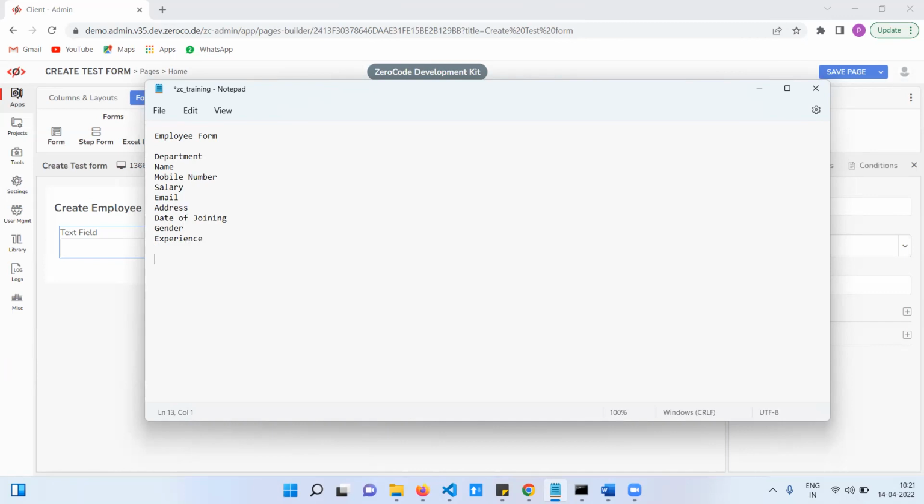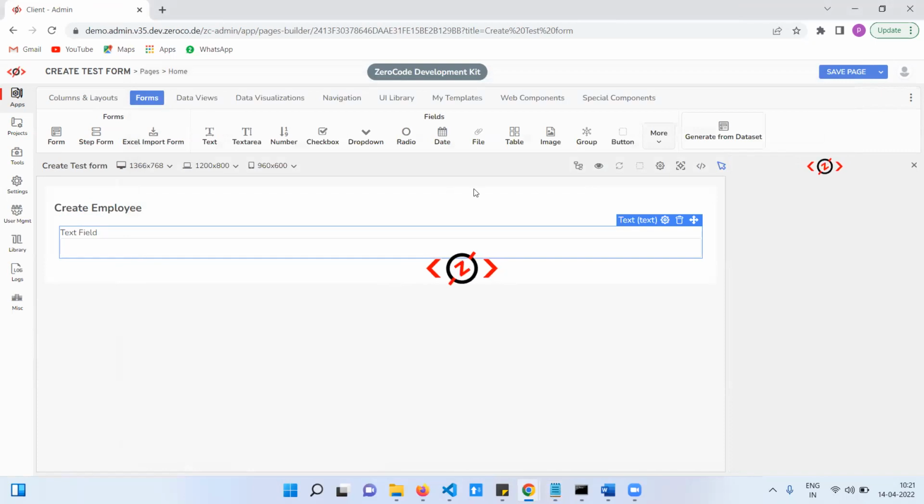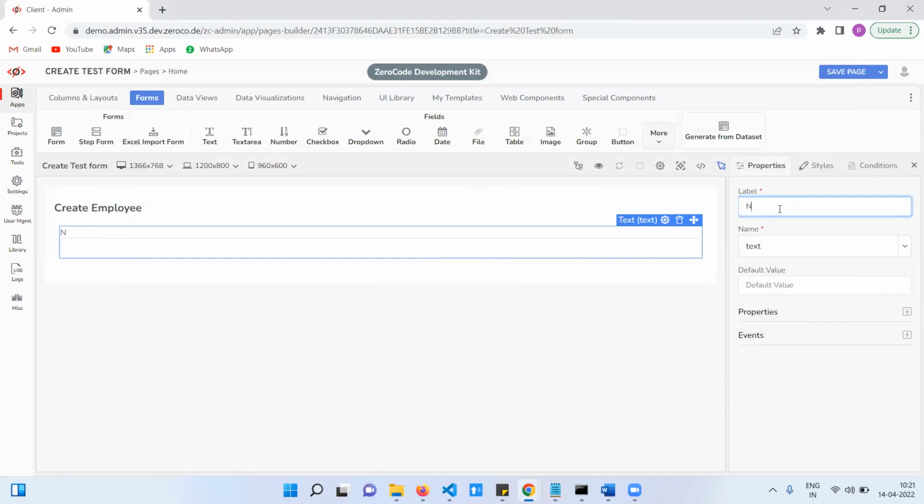Okay, like that. This is the basic form. These are the different types of inputs. Here, this is the employee name, so name indicates a text field. Based on the input, you need to drag and drop that field only. That's the only challenge here. Address would be a text area.